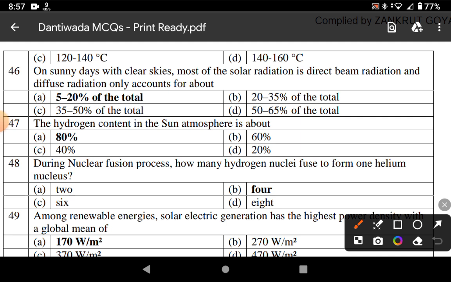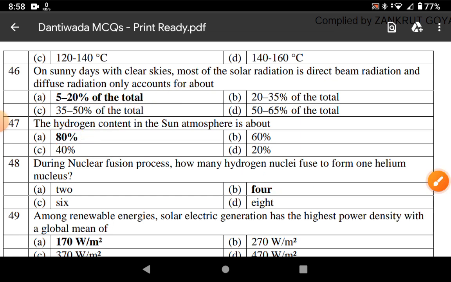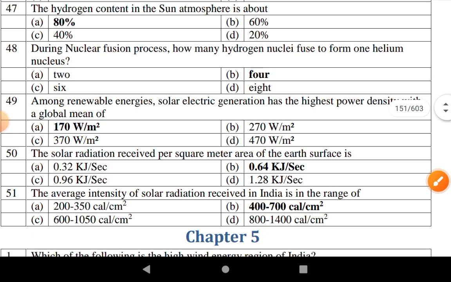Most of the solar radiation is direct beam radiation, and diffuse radiation only accounts for about 5 to 20% of the total. The hydrogen content in the sun's atmosphere is about 80%. During the nuclear fusion process, 4 hydrogen nuclei fuse to form one helium nucleus.